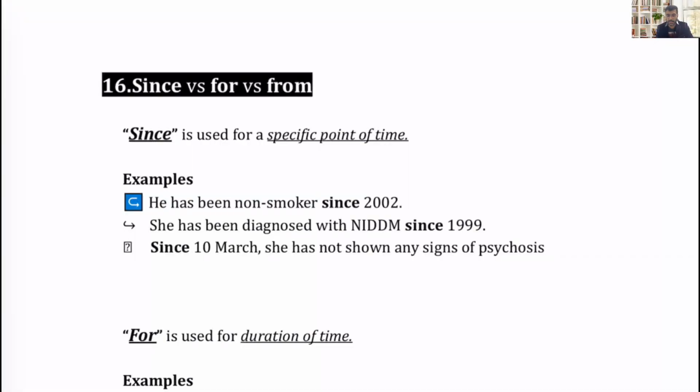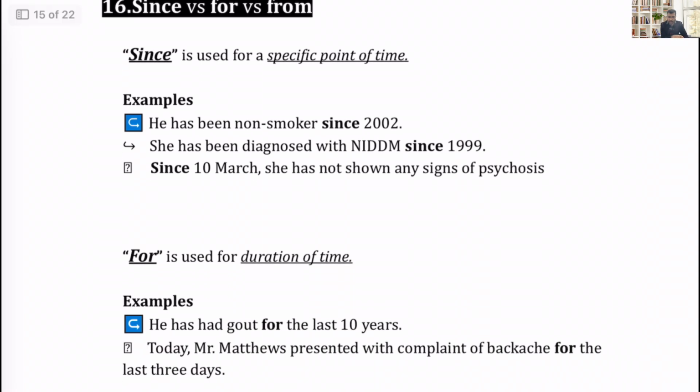The 16th most common mistake is the use of since, for, and from appropriately. Since is used for a specific point of time, not duration.